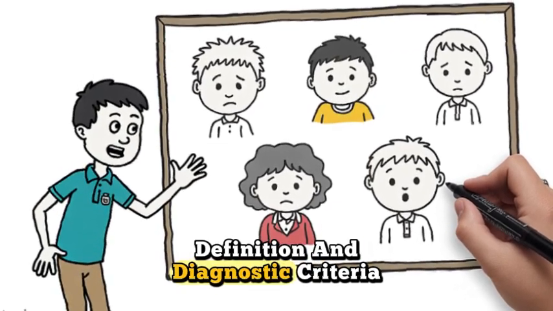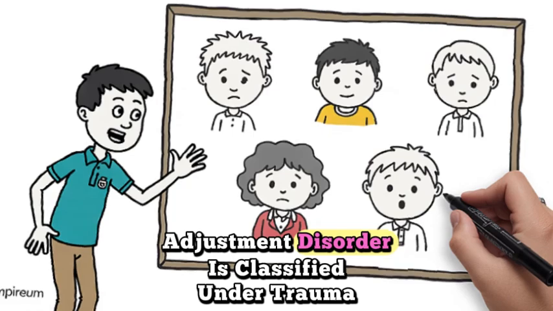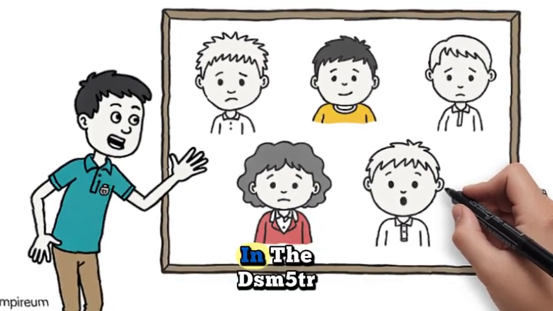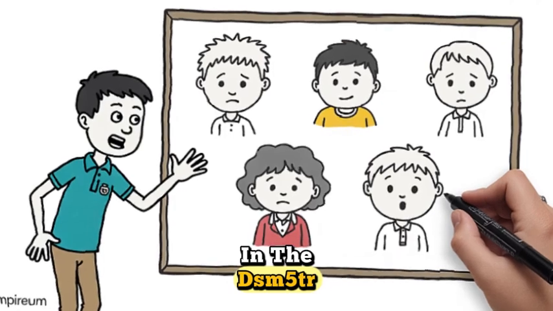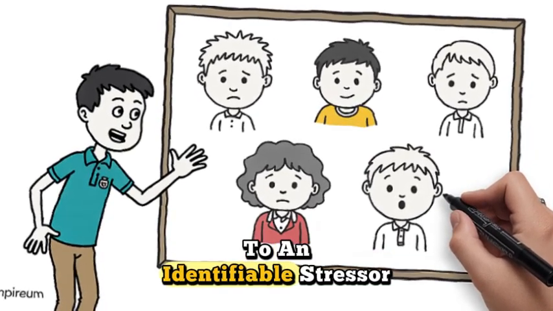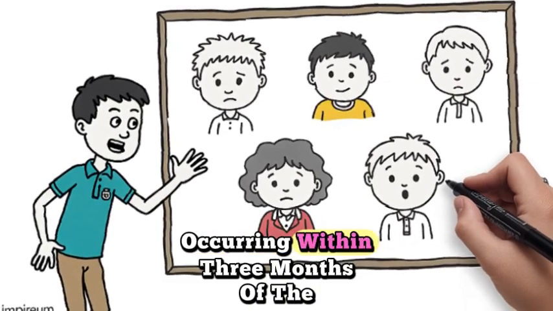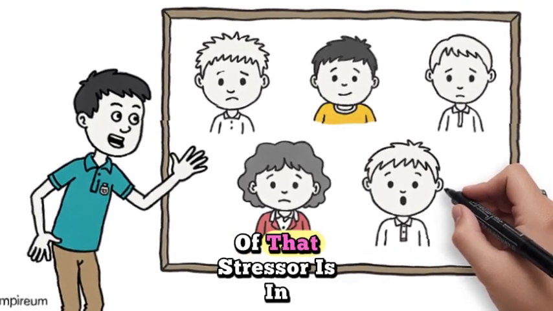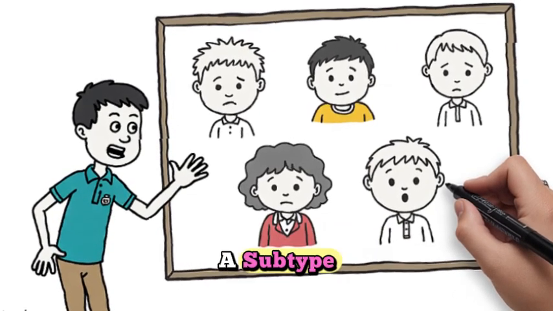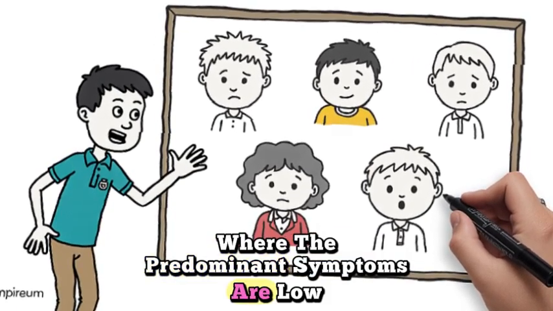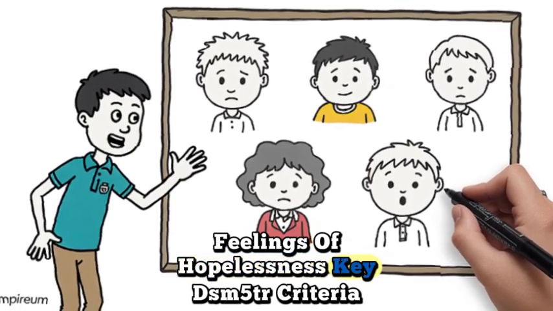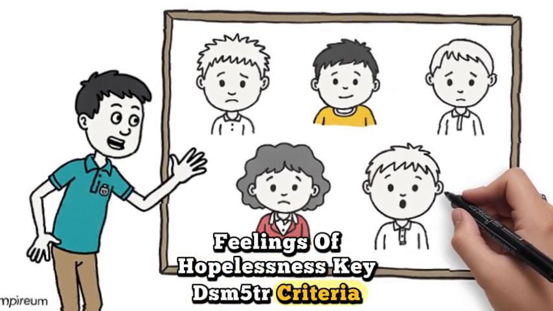Definition and diagnostic criteria. Adjustment disorder is classified under trauma and stressor-related disorders in the DSM-5-TR. It refers to an emotional or behavioral response to an identifiable stressor occurring within 3 months of the onset of that stressor. An adjustment disorder with depressed mood is a subtype where the predominant symptoms are low mood, tearfulness, feelings of hopelessness. Key DSM-5-TR criteria.